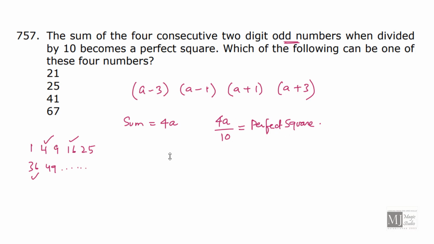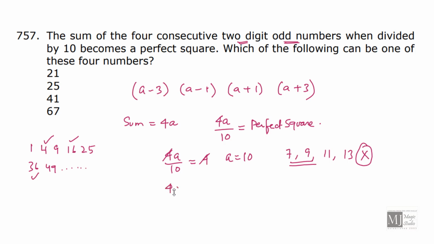So let's start with 4. If I take 4A by 10 equal to 4, then I'll get A as 10. I can get the value of A. If A is 10, I'll have 7, 9, 11 and 13. Now out of these, 7 and 9 are not 2-digit numbers. That means option A doesn't fit in.